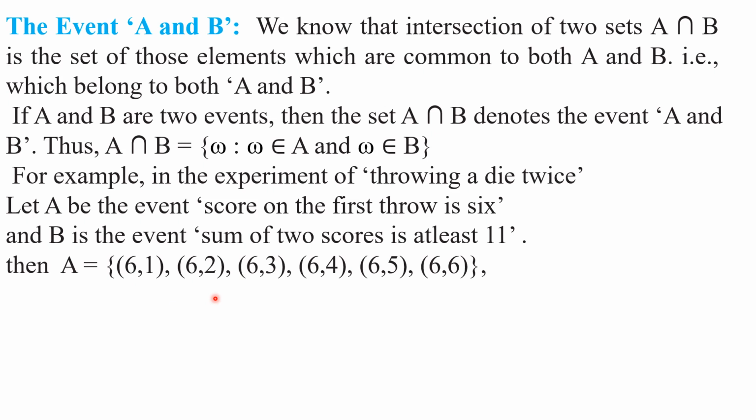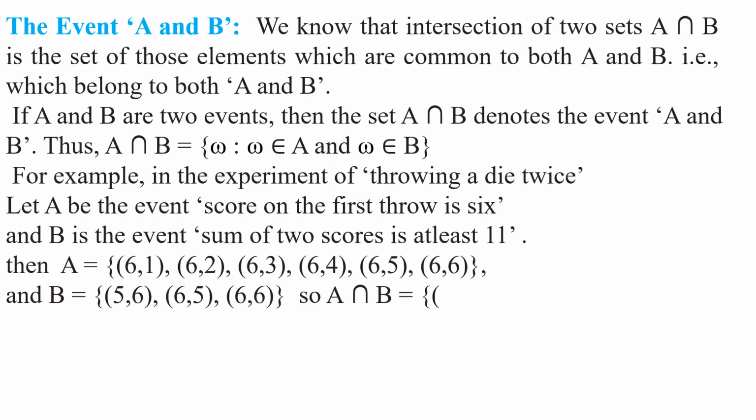Understood this step? Right. And B is equal to the ordered pairs (5,6), (6,5), (6,6). So A intersection B is equal to, what are the elements which are common to both sets A and B? Yes, (6,5), (6,6). Understood this set B, my children?